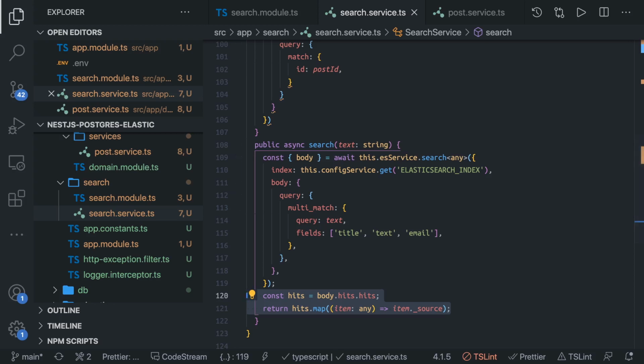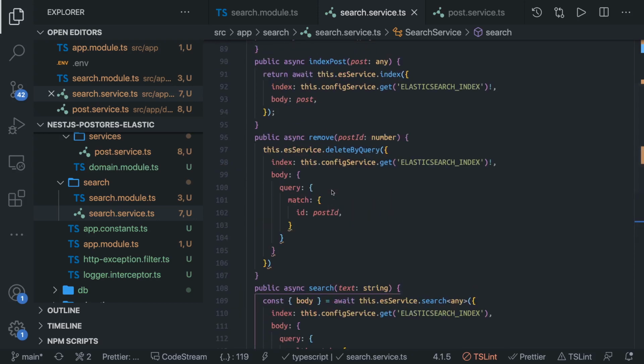Okay, so that's it. What we will do is I will just clean up these controllers and services, and in the next video we will see the end-to-end demo, how the search is happening, how the create is happening, and how we are getting the data. Okay, thanks everyone.